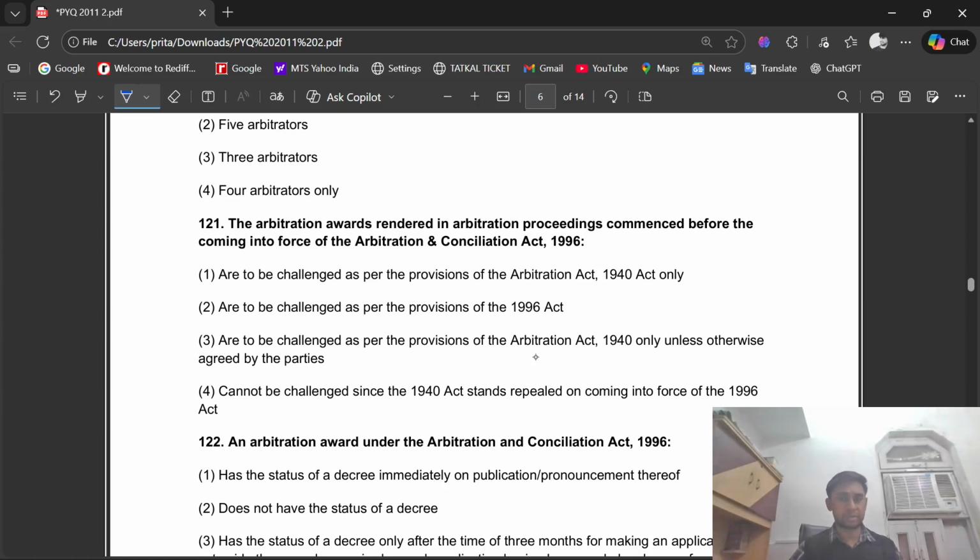Its right option is option number 3, are to be challenged as per the provision of Arbitration Act 1940 only unless otherwise agreed by the parties.